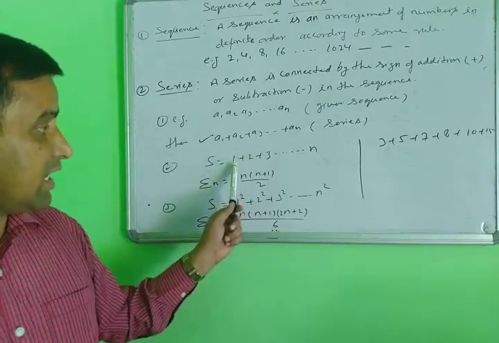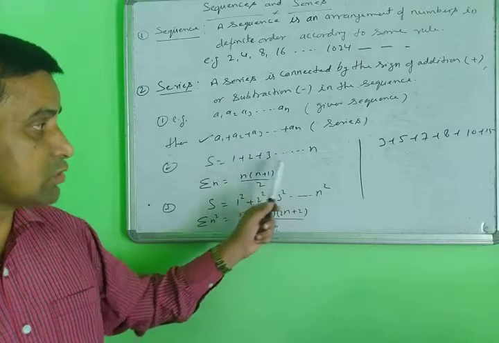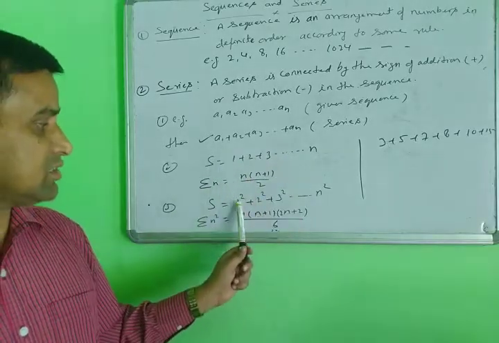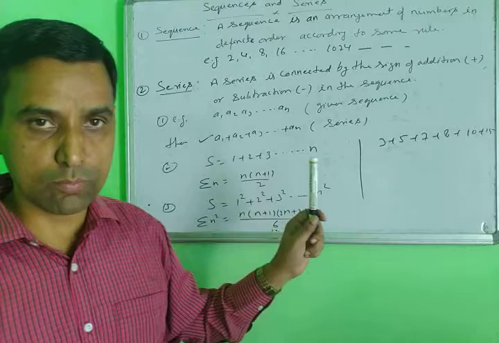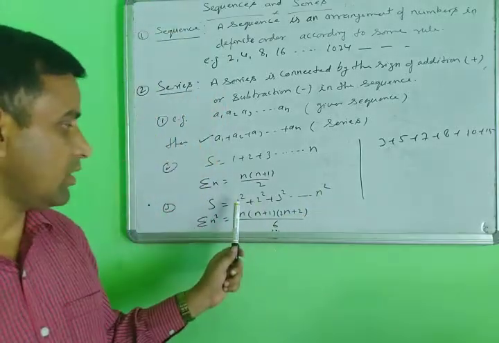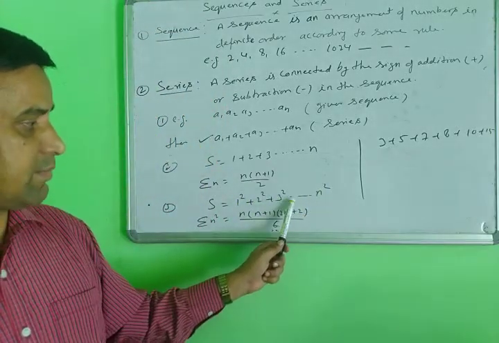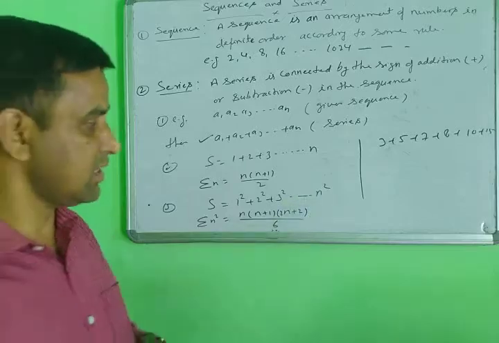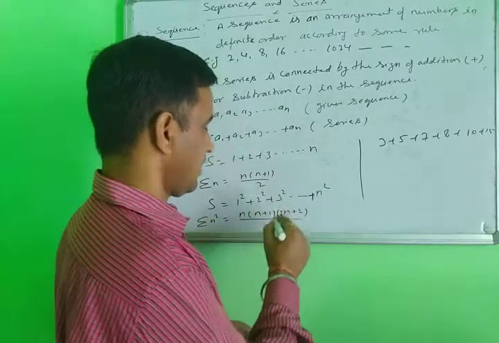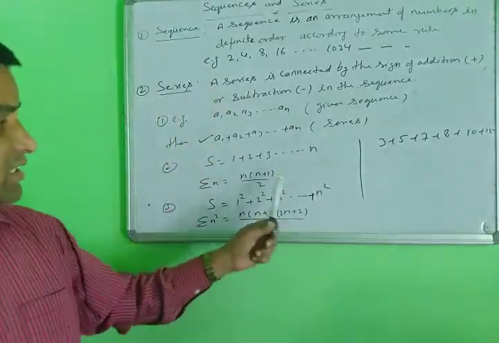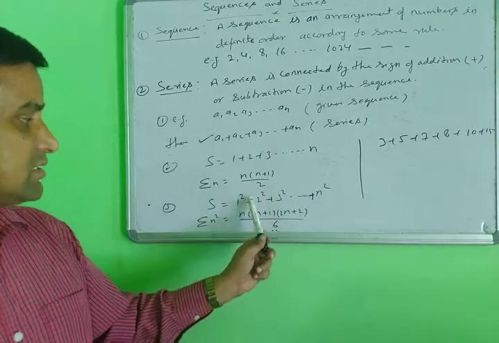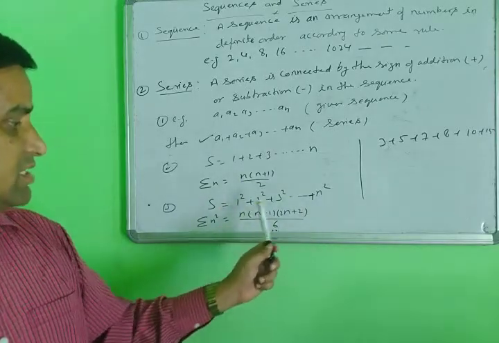Second, suppose we have the addition of the squares of the natural numbers. This is called the addition of the square of the natural numbers. So this is 1 square plus 2 square plus 3 square plus up to n square. So what is the formula of this series?